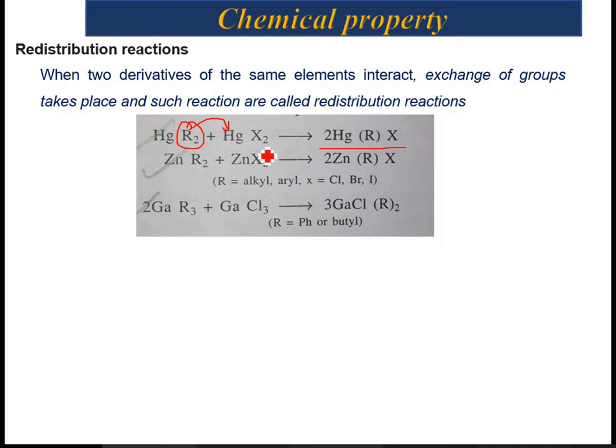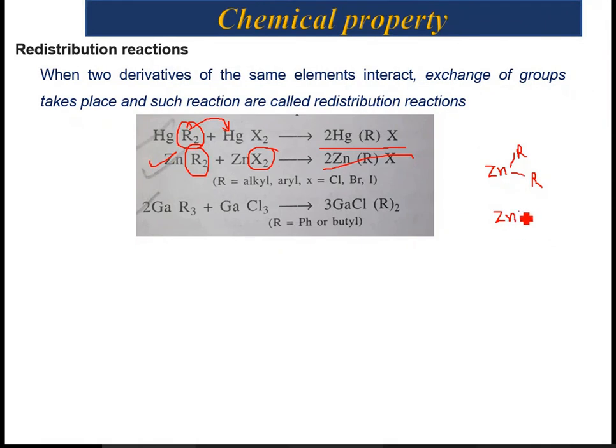Similarly, if you conduct the reaction of dimethyl zinc with zinc halides, again there will be a redistribution. The alkyl groups and halogens are redistributed among themselves, and they result in a product like Zn RX. Earlier, one reactant has zinc with two alkyl groups, and the second reactant has two halogens on the same zinc.